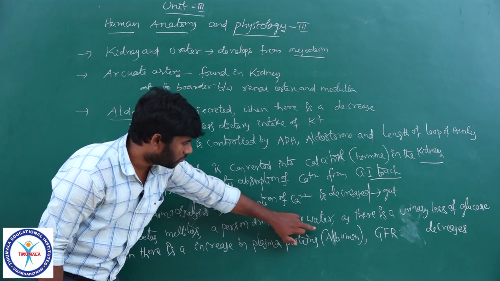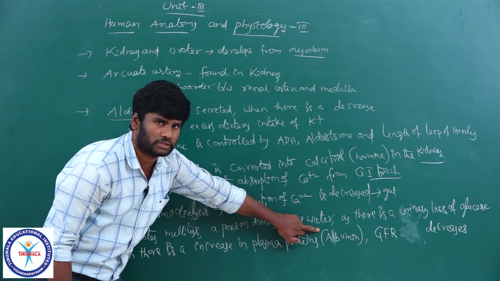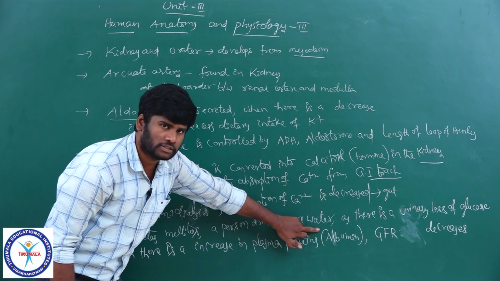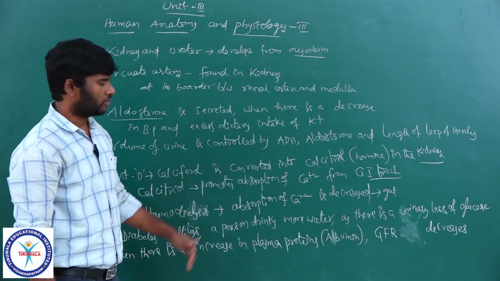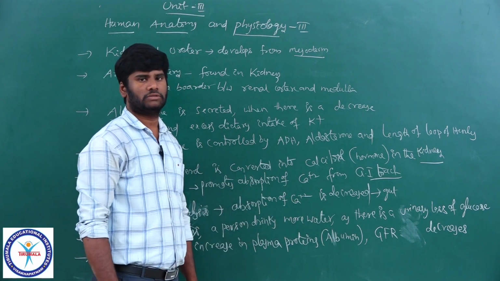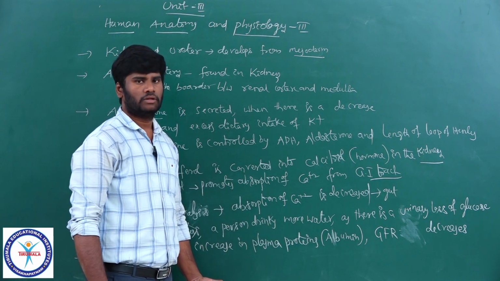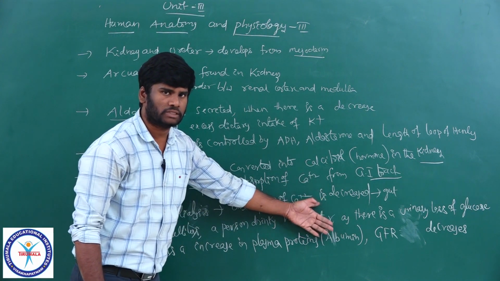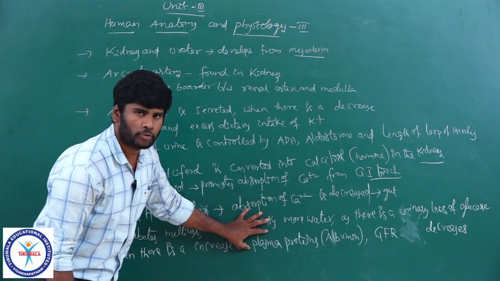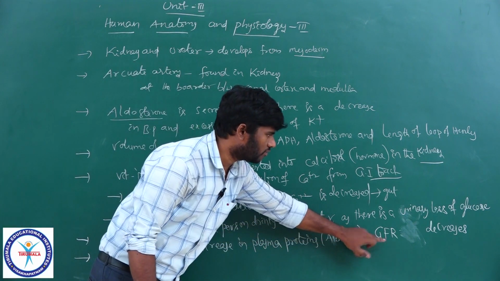Why? Albumin exerts a colloidal osmotic pressure. The colloidal osmotic pressure's main aim is to hold water molecules, so they prevent movement of water molecules. The plasma has more water only. So the amount of water pumped to the kidney decreases when there is more protein in the blood, which leads to a decrease in glomerular filtration rate.